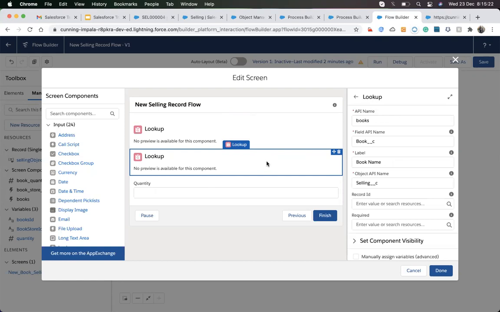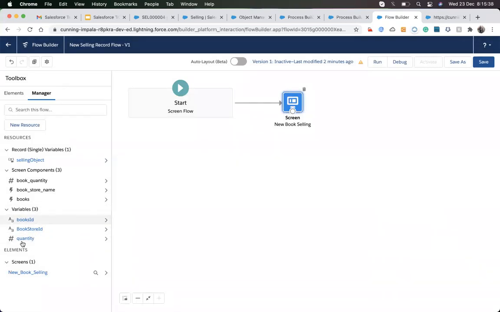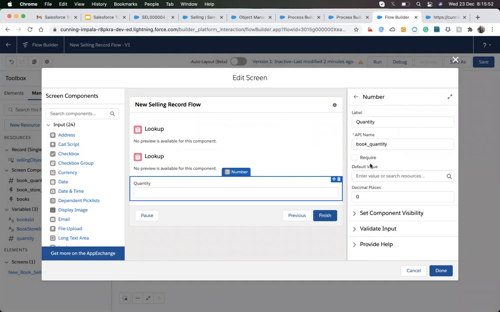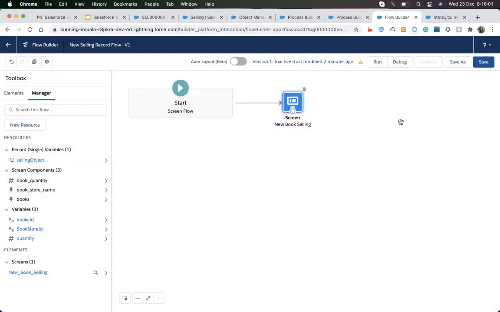Whatever values in the screen components I fill out here, they will be held in these API names. Whatever API names I put, it holds the value of that API name, which I have entered.